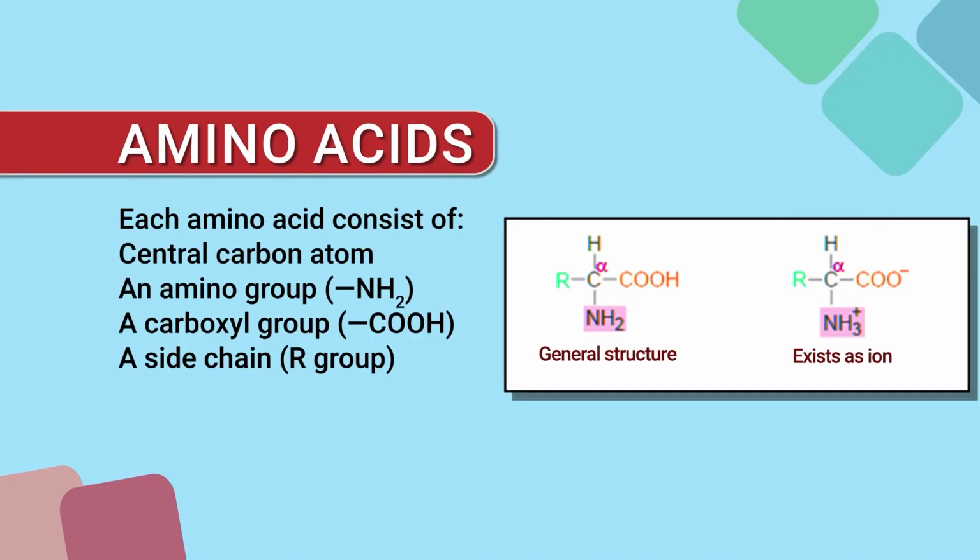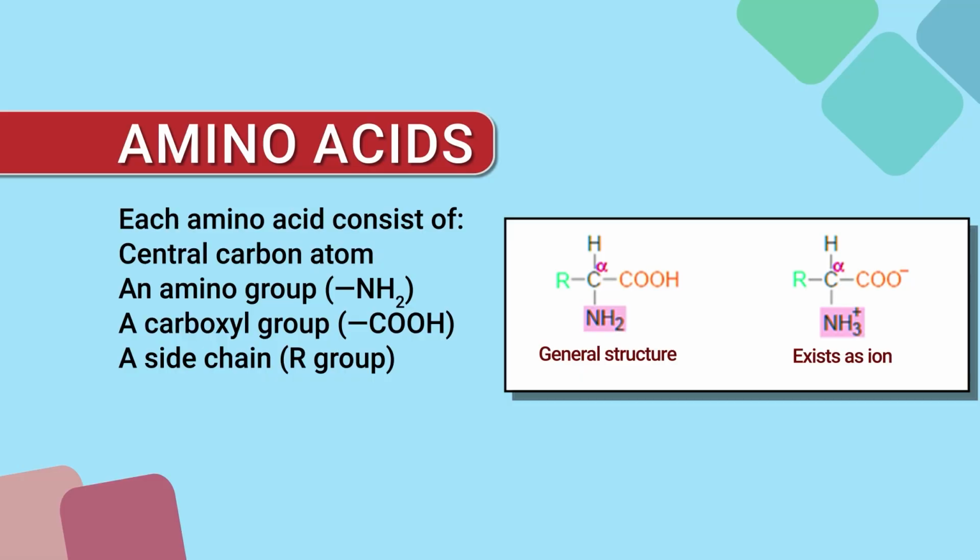An amino acid is termed an alpha amino acid if both the carboxyl and amino groups are attached to the same carbon atom; that time we can say that it is an alpha amino acid. And amino acids mostly exist in ionized form in the biological system. If we see the general structure, whatever the amino acid is, it exists in ion form.